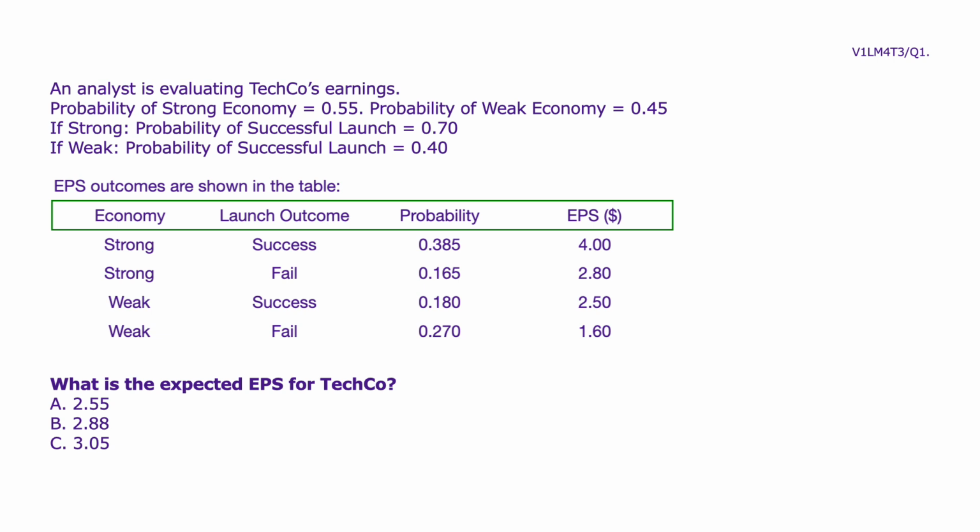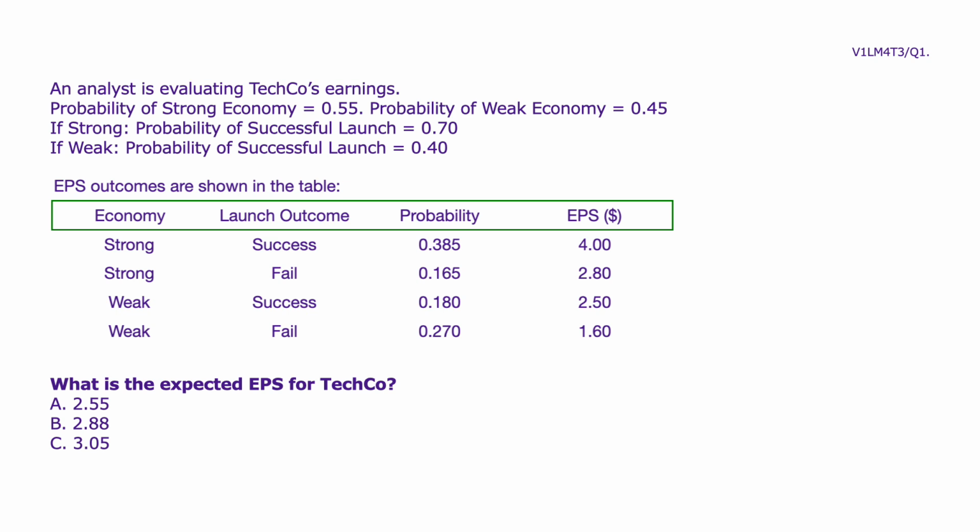EPS outcomes are as follows. If the economy is strong and the launch is successful, probability 0.385, EPS is $4. If the economy is strong and the launch fails, probability 0.165, EPS is $2.80. If the economy is weak and the launch is successful, probability 0.180, EPS is $2.50. If the economy is weak and the launch fails, probability 0.270, EPS is $1.60.